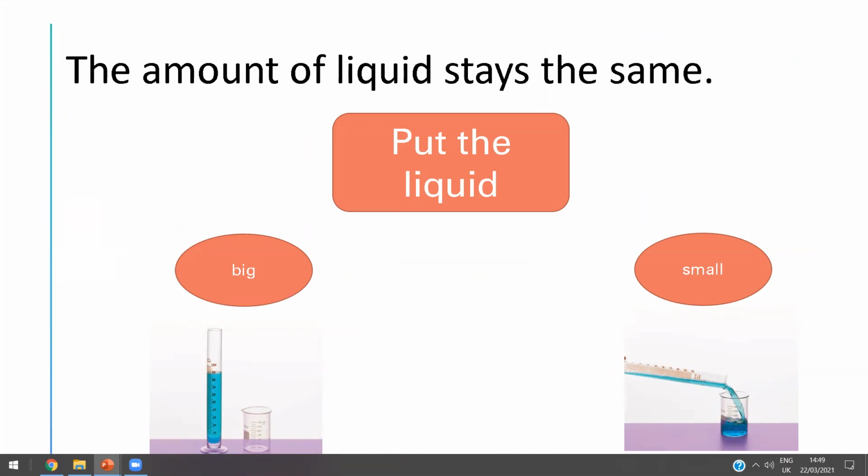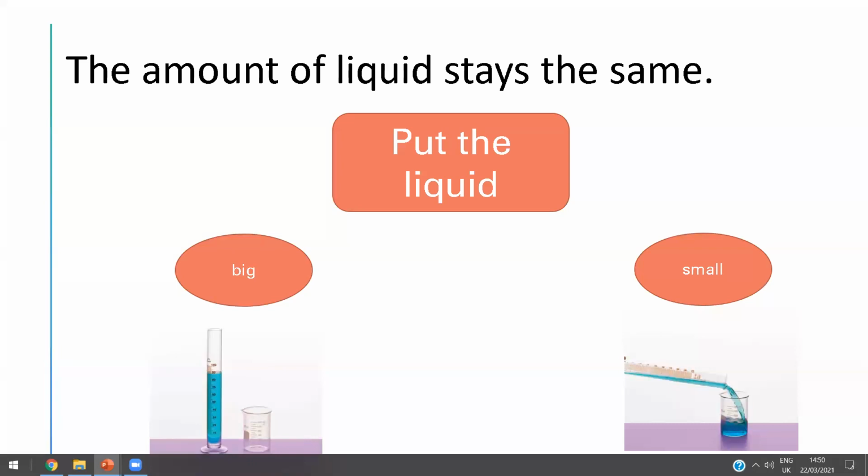Okay, so what about the liquids also? The amount of liquids stays the same. If we put the liquid in a big container or in a small container, the amount of liquid stays the same. If you have a cup of water and you pour it in a large cup or a large bottle, the amount of water stays the same, okay, honey?